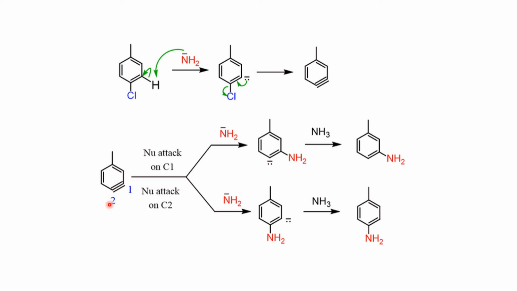Now in the benzyne intermediate, when the nucleophile attacks this carbon atom, then we will get this product, and when the nucleophile attacks this second carbon atom, we will get the other product. In the first case we got meta-aminotoluene, and in the second case we got para-aminotoluene.